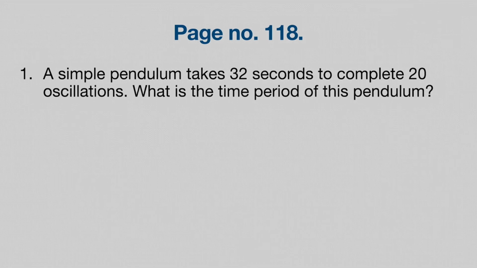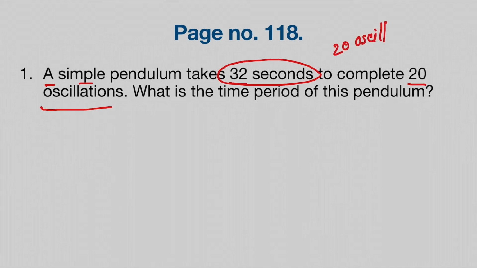Okay, so next we have another problem from your page number 118. If you open it to that page, you will be able to see. Firstly, we'll try to understand the question. I'll read out. A simple pendulum takes 32 seconds to complete 20 oscillation.